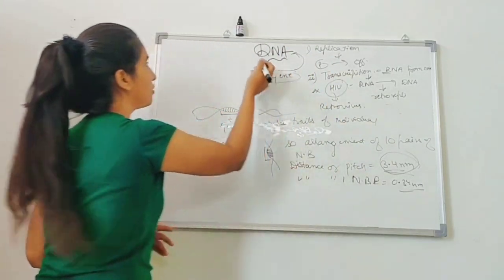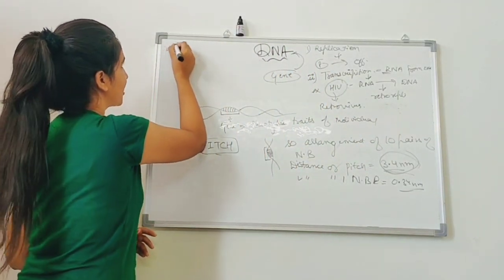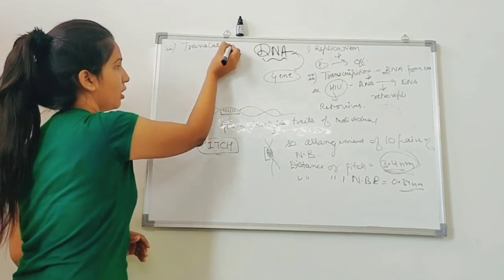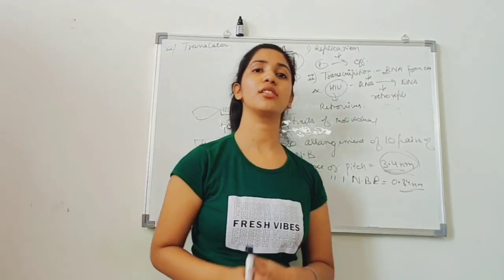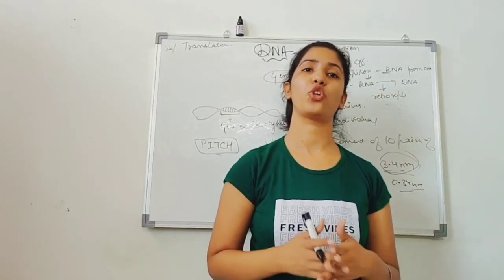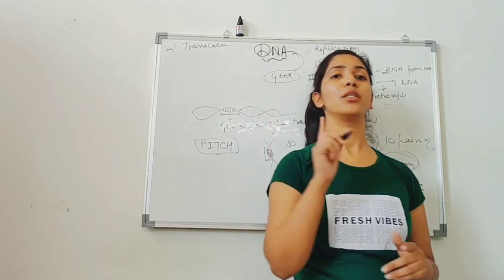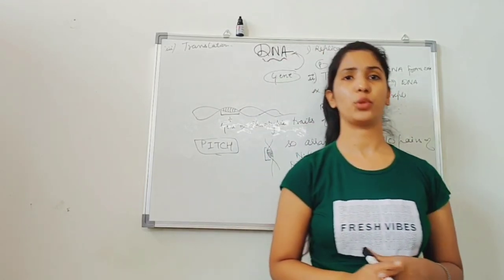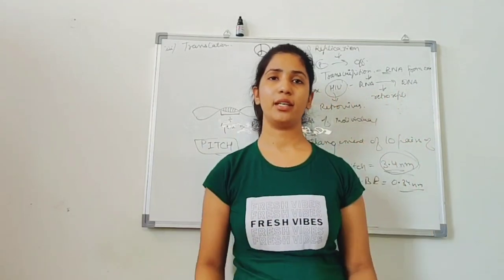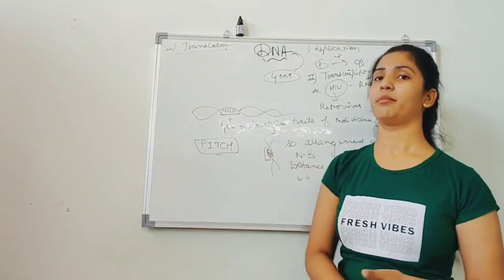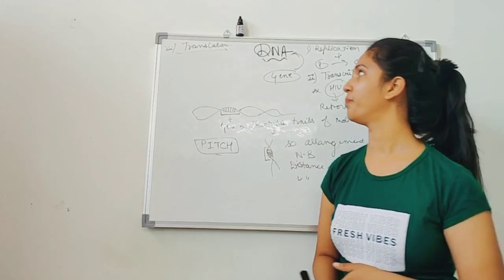The third function of the DNA is translation. What is translation? Translation is the process in which the genetic information forms the protein. I talked about the genomic characters of the DNA, but one more crucial role played by the DNA is the formation of protein. Protein forms the major part of our body. Proteins are formed by the DNA by the process of translation.